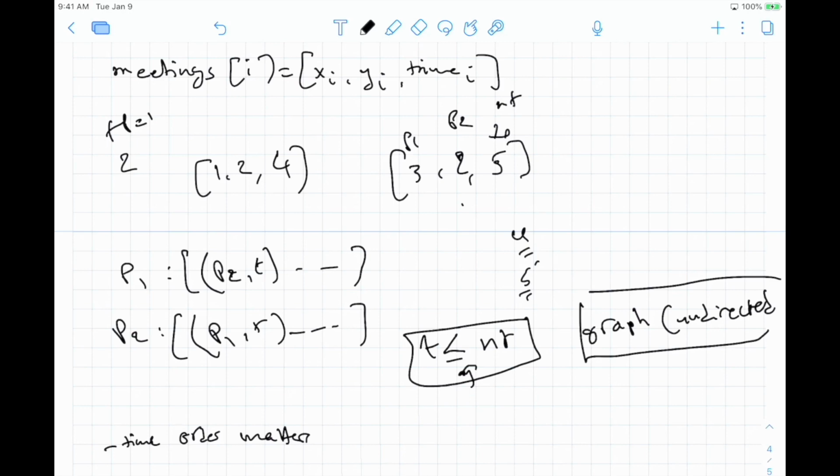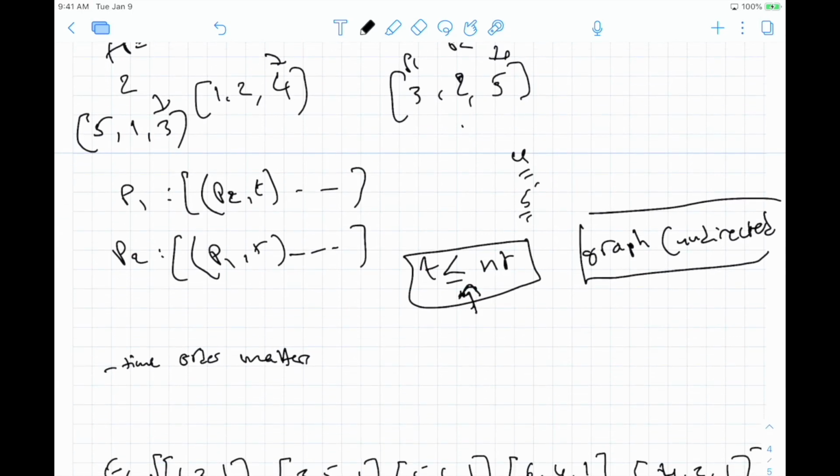Now that I explained all of this, we said also that time order matters. What does that mean? It means we need to process time 4 before processing time 5. If there was time 3, say 1 shared with 5 at time 3, we need to process 3 before processing 4. That makes sense, because otherwise we will not be able to check this properly. So how do we do that? To process something in increasing order, you could either use sorting or a priority queue.